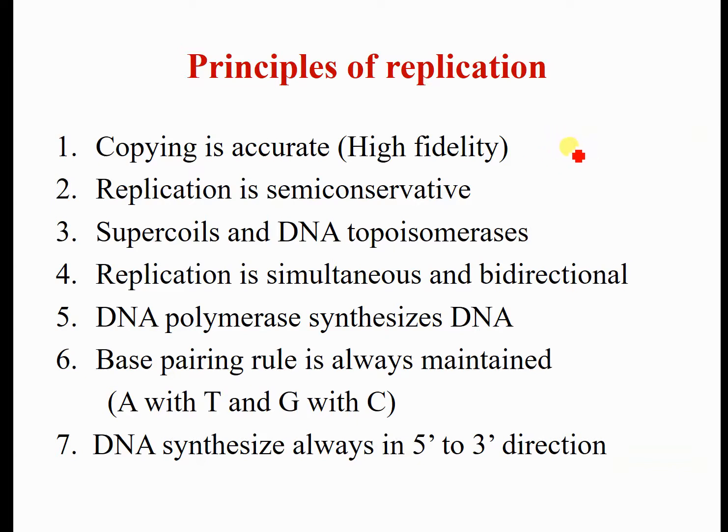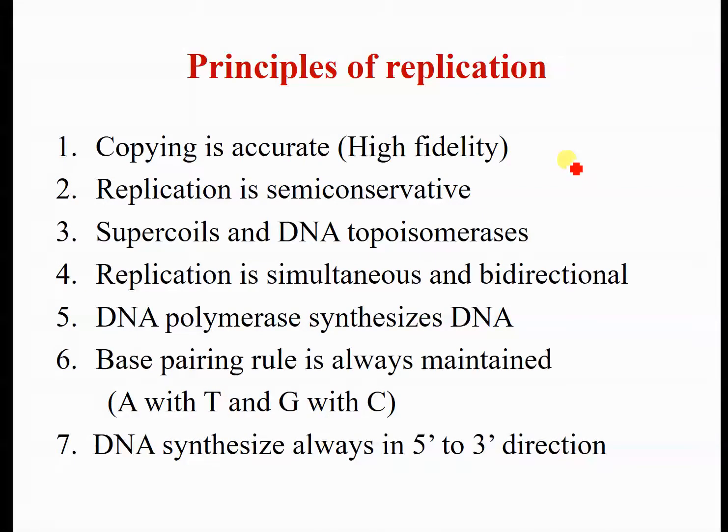They have the proofreading. They will see whether the newly synthesized DNA contains a nucleotide which is actually complementary to the parent cell DNA or not. If it is not complementary, then it is removed by the exonuclease activity of that polymerase enzyme, and another polymerase will come and produce the actual complementary nucleotide, because the speed of copying is high, around 500 nucleotides added per second by DNA polymerase.